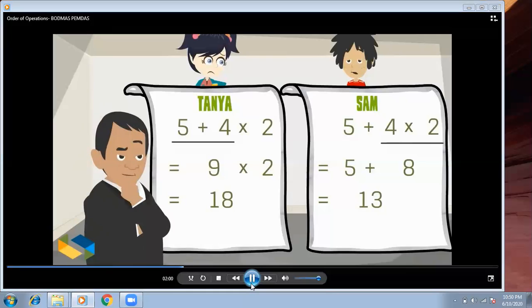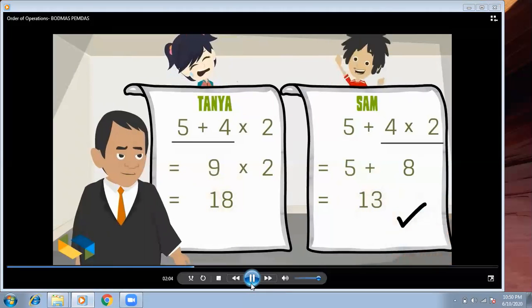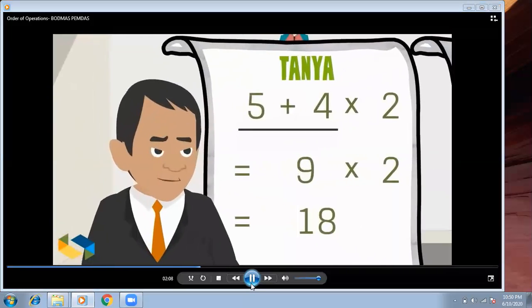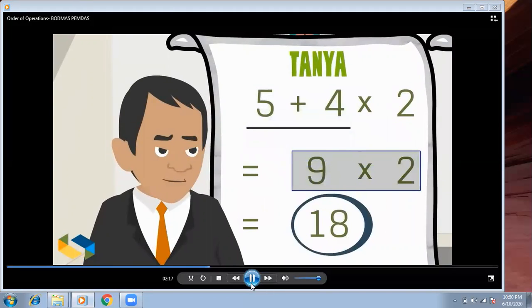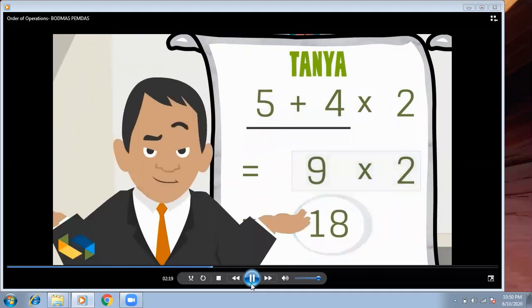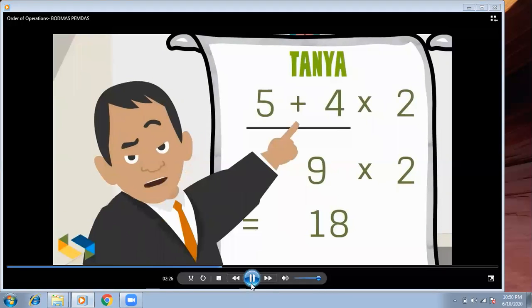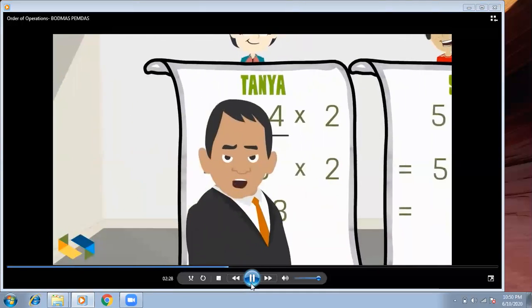Uh-oh. Both Tanya and Sam have got different answers, but the correct answer is 13. Let's find out where Tanya went wrong. She got 5 plus 4, which is 9, that is correct. And 9 times 2 is 18, that is also correct. So where did she go wrong? Well, the problem lies in the order she did these operations. She did the addition first, followed by the multiplication, whereas it should have been the other way around.